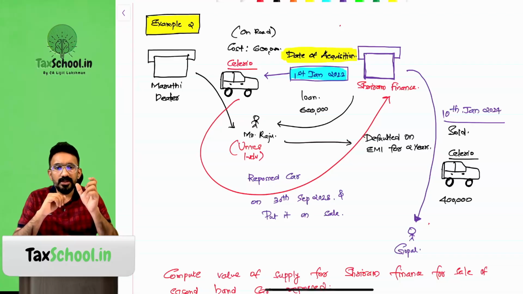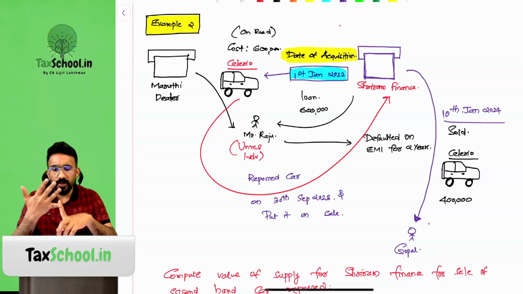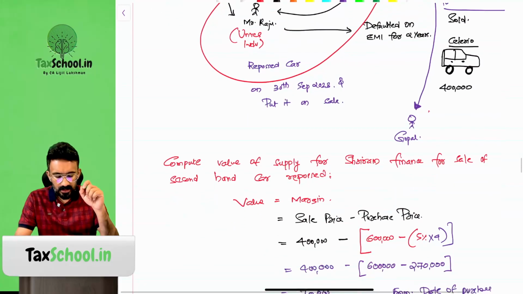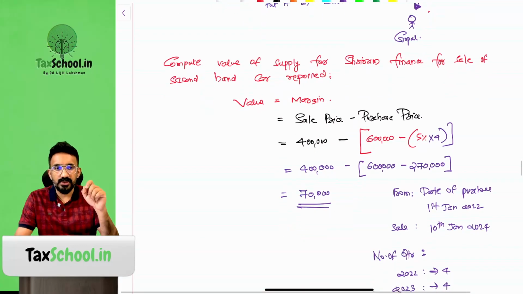Then for every quarter that has been in use, I'll have to reduce 5%. How many quarters has it been in use? They purchased on 2022 Jan 1. So entire 2022, 4 quarters. 2023, 4 quarters. 2024, part of a quarter also, 1 quarter. So totally 9 quarters has been used.